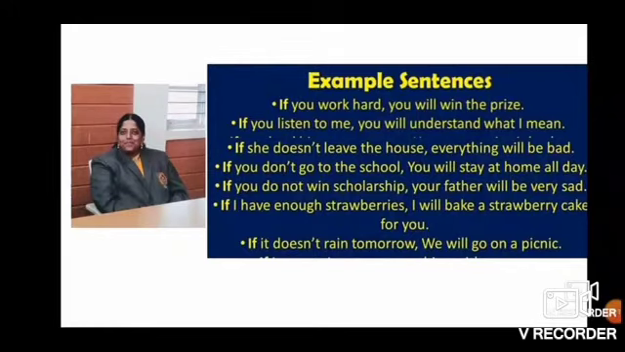Have a look at the first sentence. If you work hard, you will win the prize. Second sentence, if you listen to me, you will understand what I mean. If she doesn't leave the house, everything will be bad. If you don't go to school, you will stay at home all day. If you do not win a scholarship, your father will be very sad. If I have enough strawberries, I will bake a strawberry cake for you. If it doesn't rain tomorrow, we will go on a picnic.